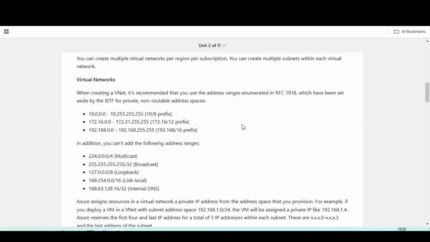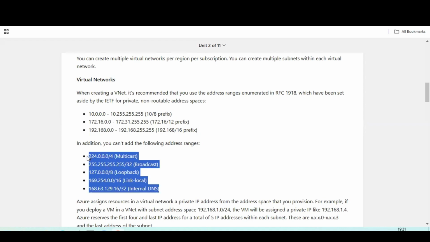So if you can see here, whenever we are creating a virtual network, it is always recommended to follow different CIDR address ranges, which will have routable and non-routable addresses, with private and public manageable addresses, where certain addresses you can't take or consider as a service to yourself. Those addresses are multicast, broadcast, loopback, link local, and internal DNS.